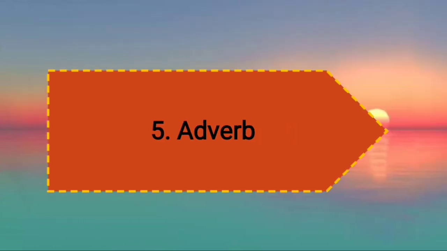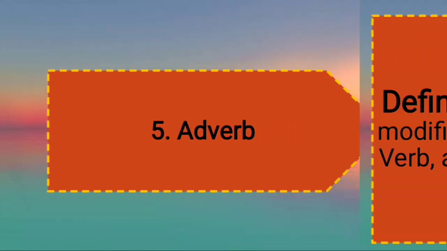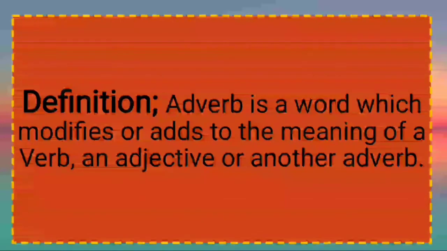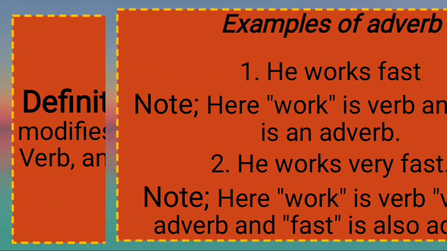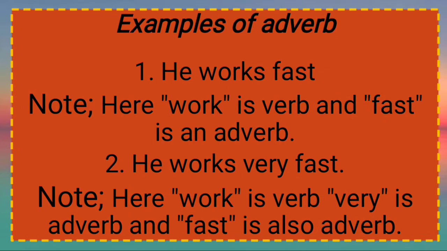And the fifth one is adverb. What is adverb? Adverb is a word which modifies or adds to the meaning of a verb, an adjective, or another adverb. Its examples are: He works fast. Now here work is verb and fast is an adverb. And the second example, like he works very fast. Now here, work is verb, very is adverb, and fast is also an adverb.